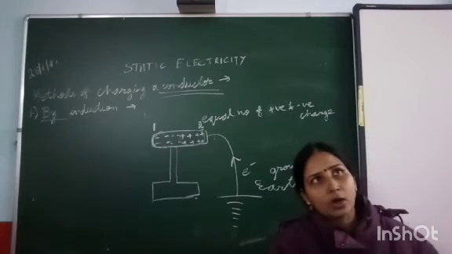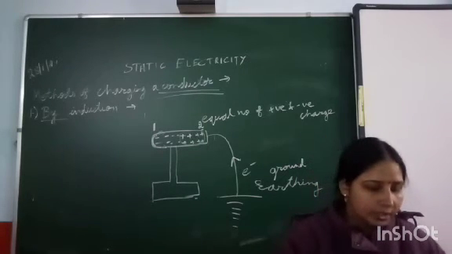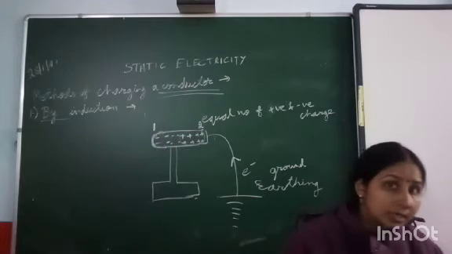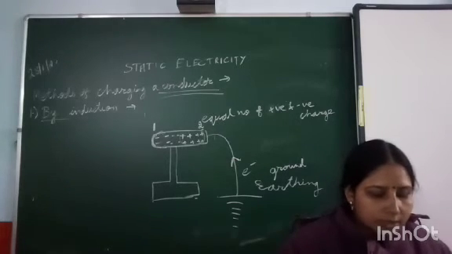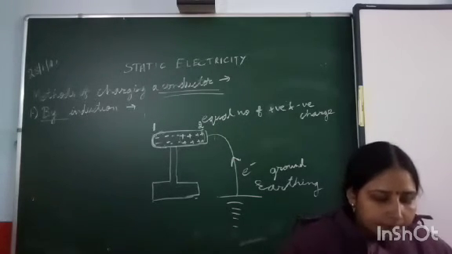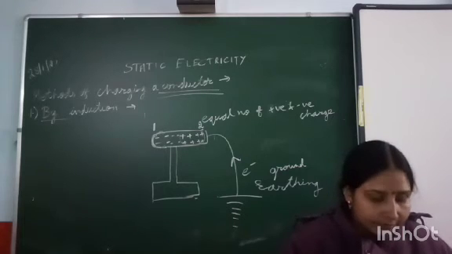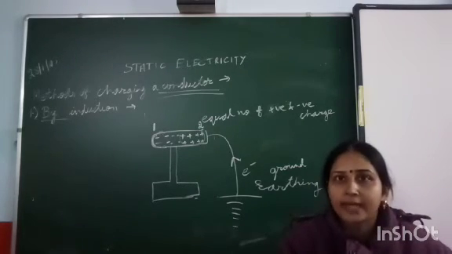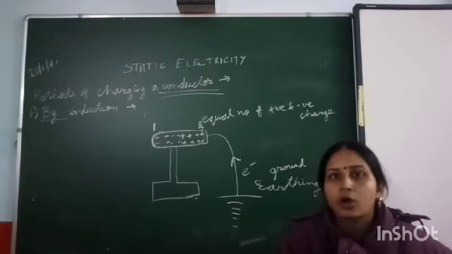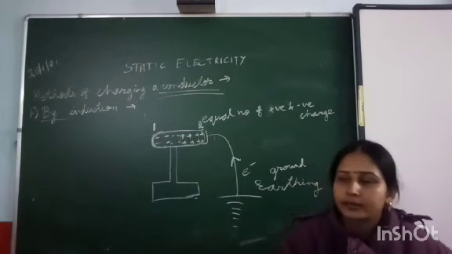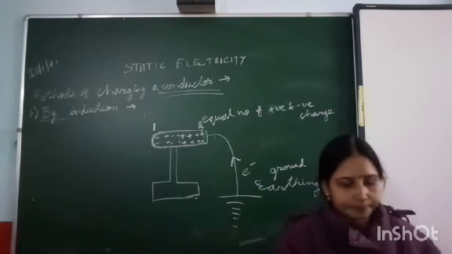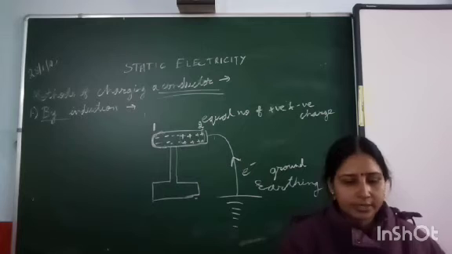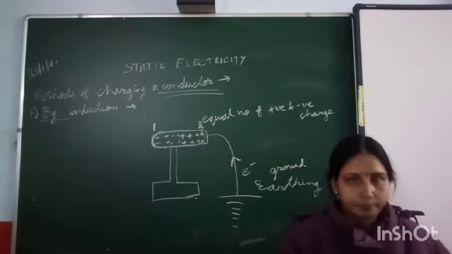And on removal of the charged body, in conduction, the uncharged body will still have the same charge, while in induction, on removal of the charged body, the charge on the uncharged body will leave. So as soon as the charged body is removed, that conductor will lose the charge. Now, next one is the electroscope.